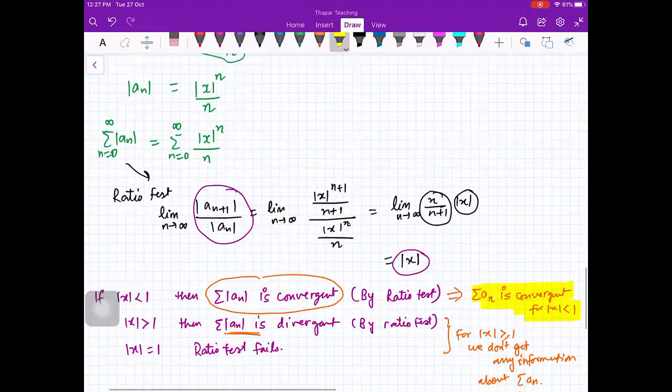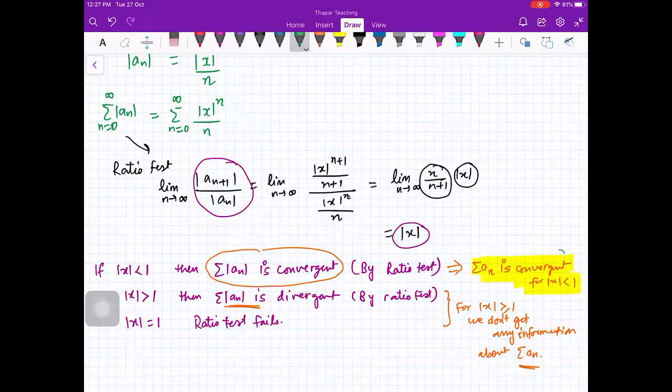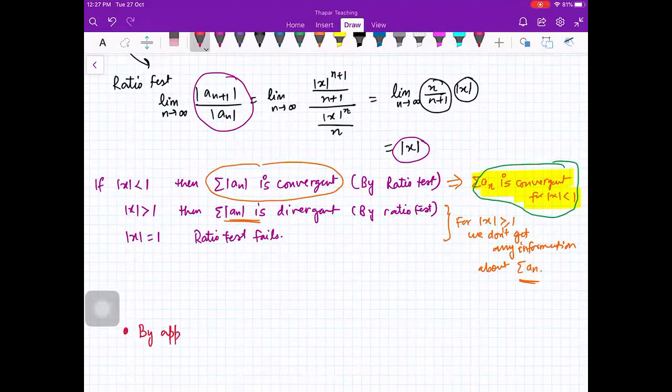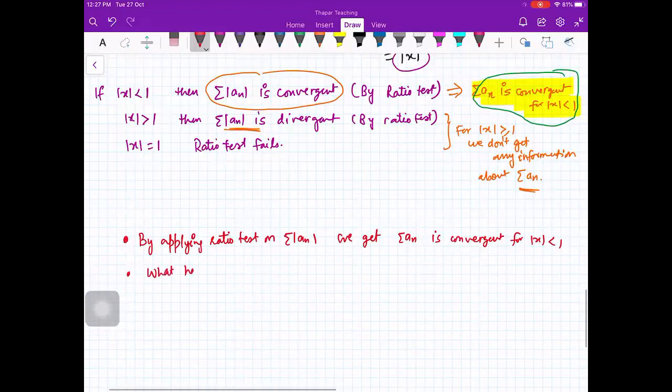By applying the ratio test, you get that your original series is convergent for mod x less than 1. So let me conclude: by applying ratio test on sigma mod of a_n, we get sigma a_n is convergent for mod x less than 1. So let us see what happens. Next we see what happens when mod of x is greater than 1. Then we'll discuss mod of x equal to 1.